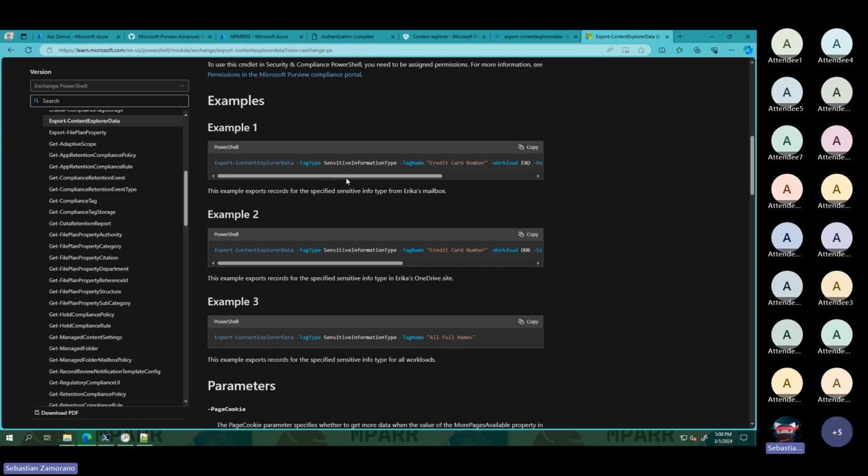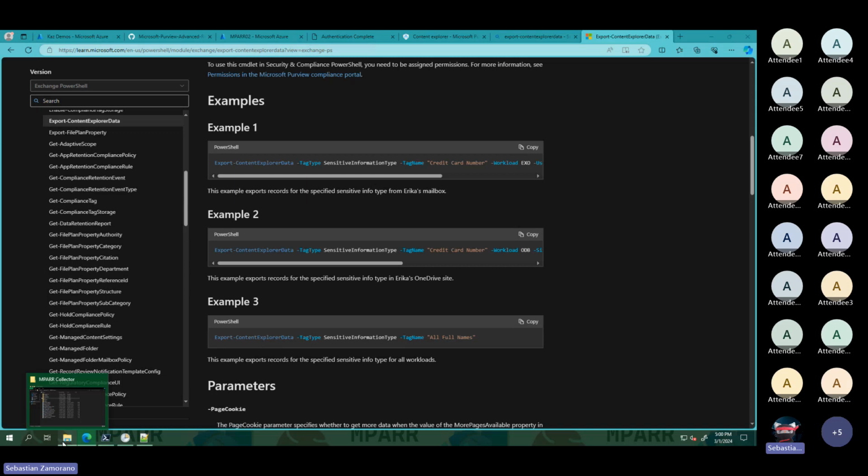And there is another requirement to execute. We cannot get all the data at once. We need to select the tag type, which can be sensitive information types, sensitivity labels, trainable classifiers, or retention labels. For each one we need to select the name of the sensitive info type, the retention label, the sensitivity label, or the trainable classifier, and the workload. That can be so complex sometimes, and we don't have time to do that.